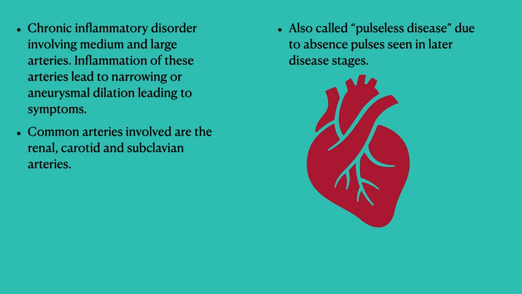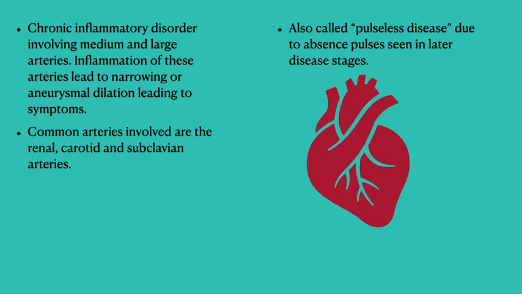Imagine if the arterial wall is inflamed, that inflammation can lead to fibrosis eventually, and that fibrosis can cause narrowing of the vessel lumen. And when the arterial lumen is narrowed, it can cause ischemia and lead to symptoms. It depends on the type of artery that is involved. But at the same time, the inflammation can also cause a weakening of the wall of the arteries, and that weakening can cause dilation of that involved region of the artery. That results in aneurysm formation, which can later rupture.